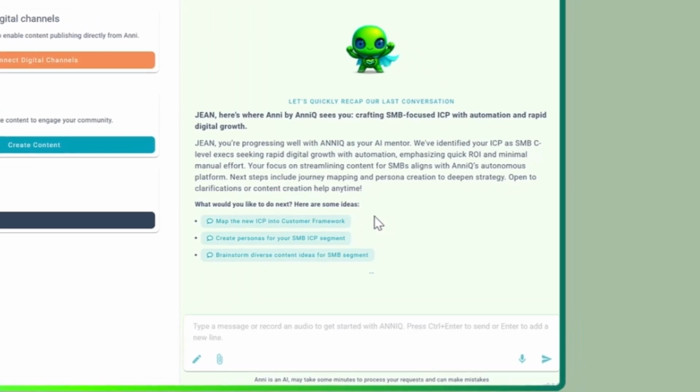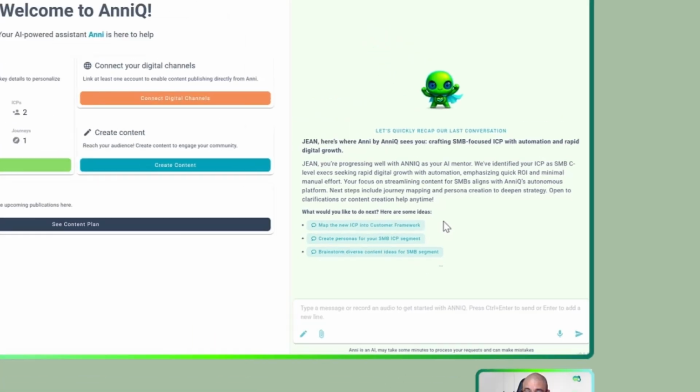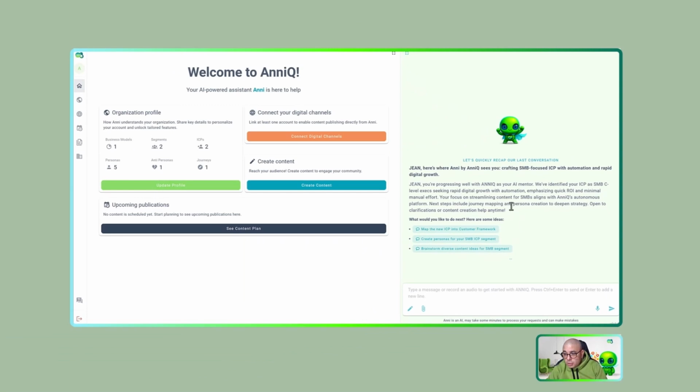And most interesting, sometimes you have tons of conversations and projects, and it's hard to find information. We created a simple process with Anni. Every time you log into the platform or refresh your browser, you will have a simple brief based on all your interactions with Anni. And you can have specific actions to keep that process and conversation going. So, for example, Anni says here: I can create new ICPs, keep working with the small and medium business ICP, or also have a brainstorm.